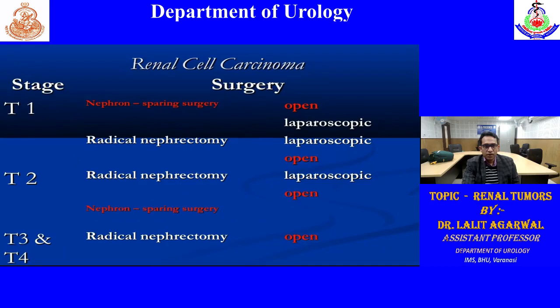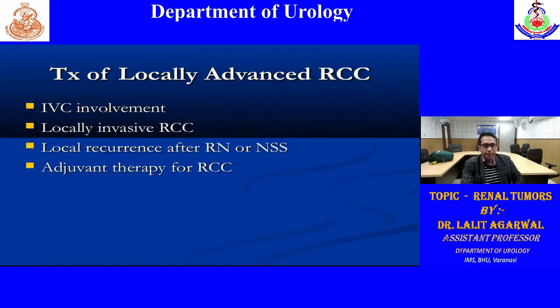So now coming to the management, I already discussed in T1, T2, there are both options, partial nephrectomy, radical nephrectomy, which can be done by open, laparoscopic or robotic. T3, T4, we have to do radical nephrectomy only. Now we have discussed the localized carcinoma treatment. There were 4 options, I am repeating again: partial nephrectomy, radical nephrectomy, surveillance, and ablative therapy.